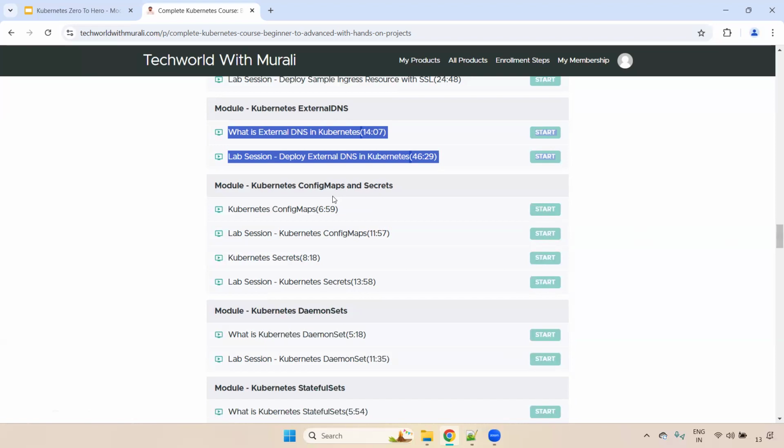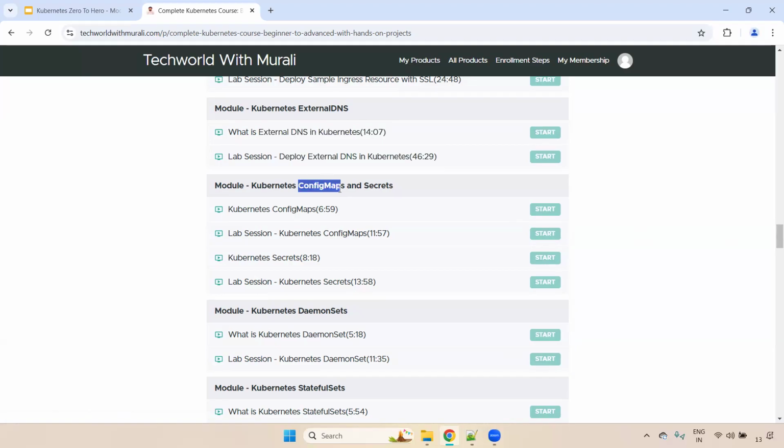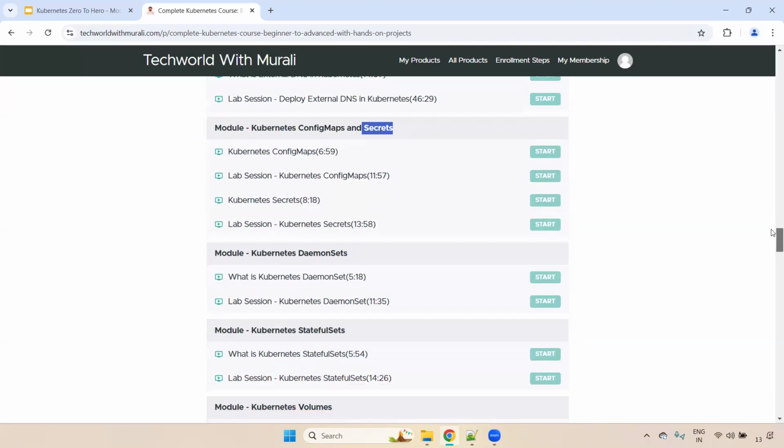Instead of configuring them there, we can write the same configuration, the application-related properties file, everything, we can configure in the config maps. Anything related to sensitive data, for example database username and password, will be defined in the secrets. For that, you should be aware of config maps and secrets, how we do it, and where exactly we configure everything.